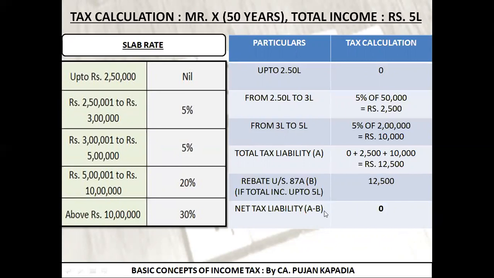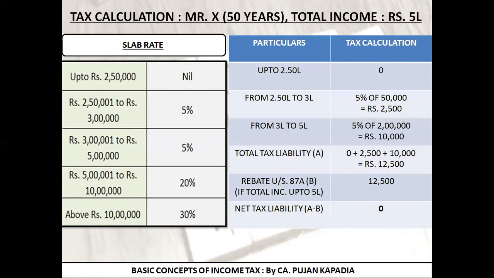So what will be my net tax liability? A minus B, that will be 0. As a result we need to understand over here, if your total tax liability is up to 12,500, you are not supposed to pay any amount of tax if your total income is up to 5 lakh rupees. This is the basic calculation of taxation that I have explained in this particular slide.